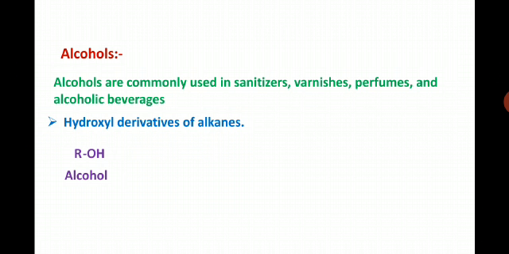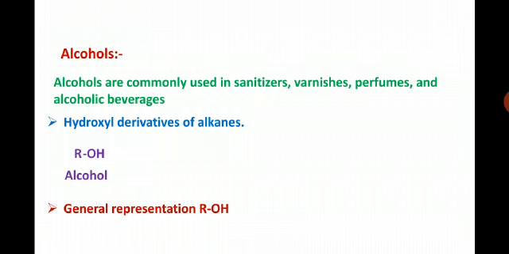Here you look at how it gets prepared. It gets prepared by replacing one hydrogen atom of the alkane by a hydroxyl group, and that's why these alcohols are referred to as hydroxyl derivatives of alkanes. I will repeat that step once. See here, this is the alkane, the hydrogen is removed, the hydroxyl group is placed, and there is formation of the corresponding alcohol.